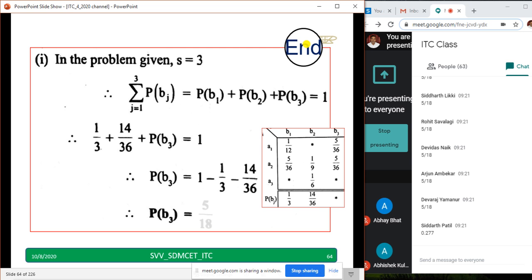Let me show you the answer. It's 5 by 18. All are typing, it's correct. Siddharth, avoid typing 0.277. Be in the class when you are in the class, because I told you to type x divided by y. Rohan has written 5 divided by 18. So when I say x by y, you have to tell 5 by 18 instead of 0.277. Good, Siddharth. So let us go to the next.